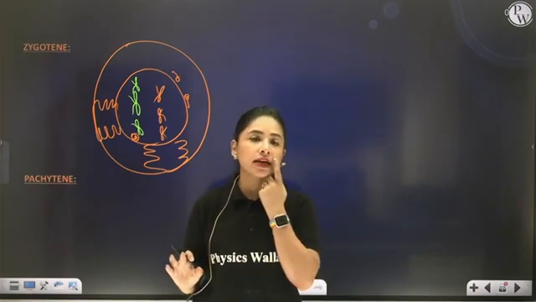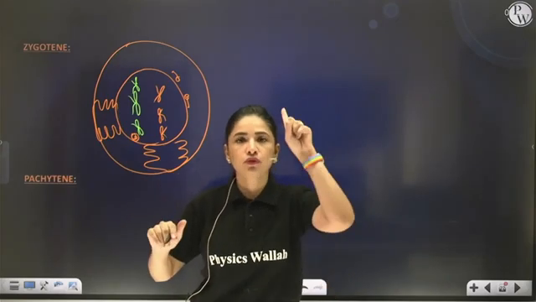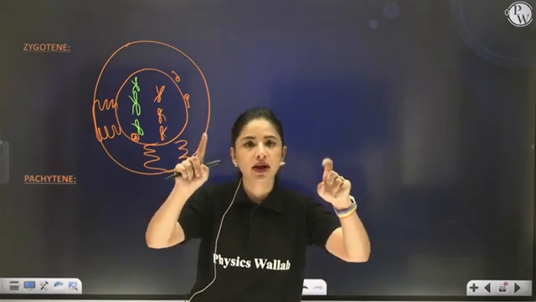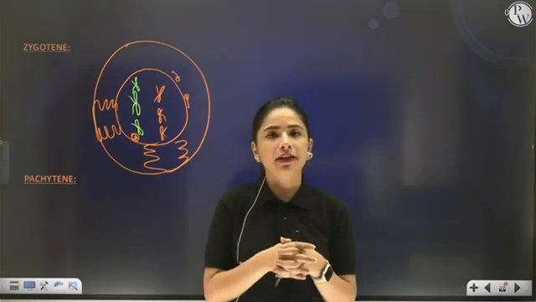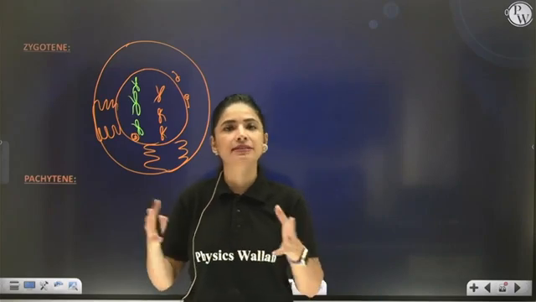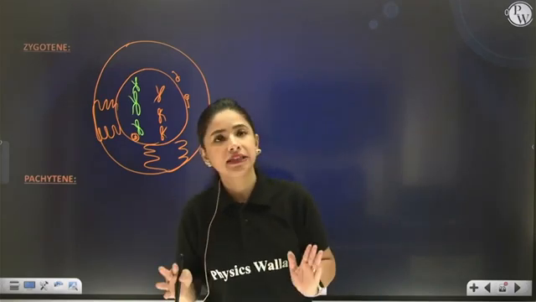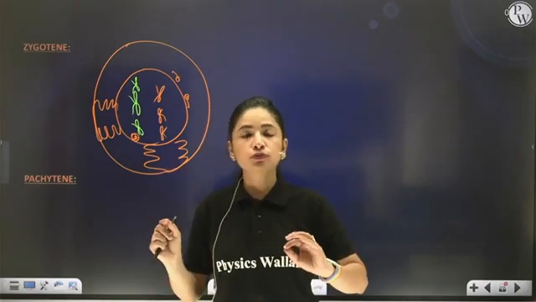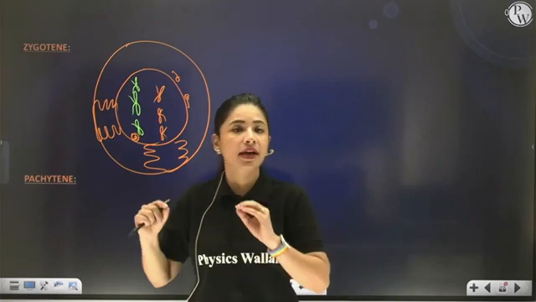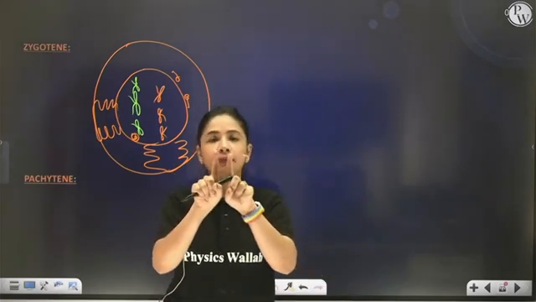After partial condensation, these 23 chromosomes, like chromosome 1 from mother, chromosome 1 from father, 2 from mother, 2 from father, they are homologous. That means they are exactly the same in shape, size and morphology. Such homologous chromosomes, my dear students, they start pairing. The chromosomes, which are exactly the same in shape, size and morphology, they find each other and they start pairing.